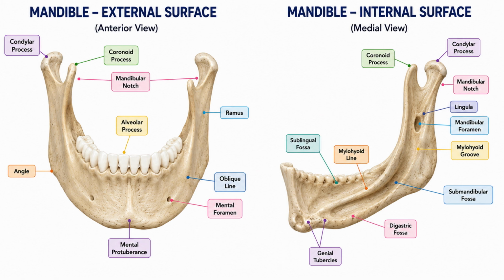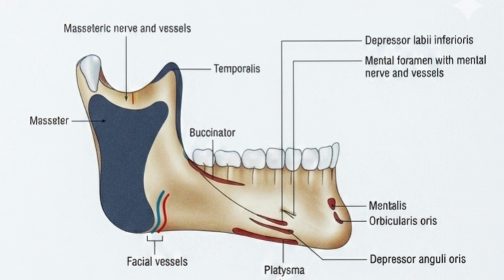Okay, then the lingula. Lingula is nothing but the sharp bony projection present above the mandibular foramen. Then the muscle attachments of the mandible. First, we are going to see about the masseter muscle. See the diagram. It is the largest muscle. Okay, it gets its insertion from the ramus of the mandible, right? Except the postero-superior part. Okay, all of the rest provides insertion to the masseter muscle.